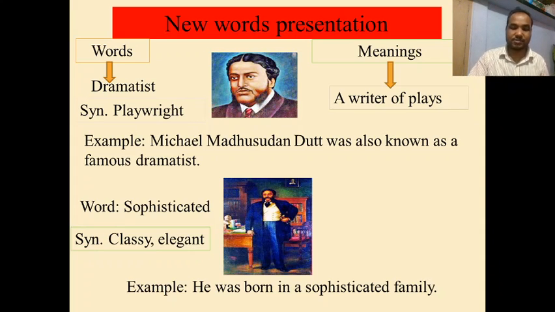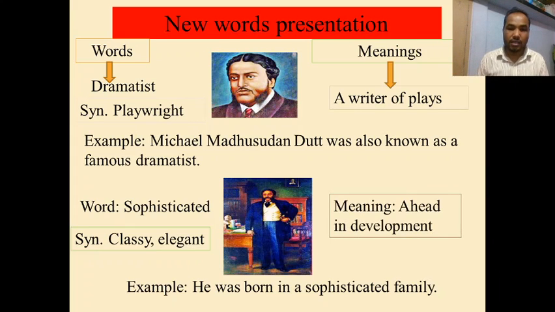Let's see its meaning. Ahead in development. He was born in a family which was ahead in development. Finally, sophisticated means ahead in development, progress or improvement.